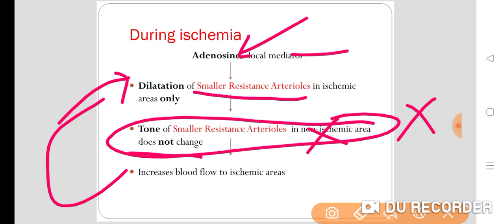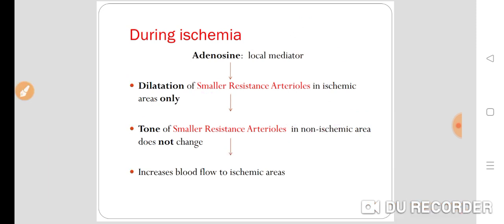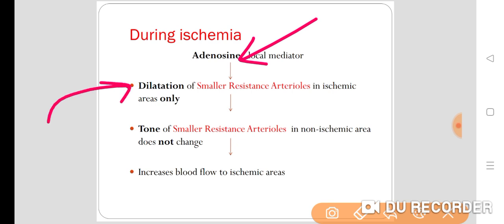That happens during the autoregulatory mechanism. Normally, whenever there is myocardial ischemia, this adenosine, which is a local mediator, comes into action and causes dilatation of the smaller resistant arterioles only in the ischemic area.